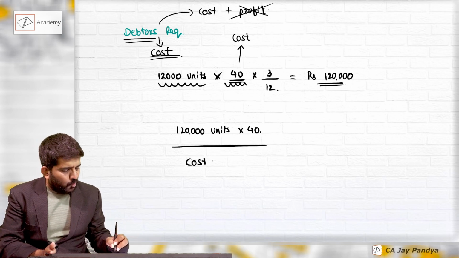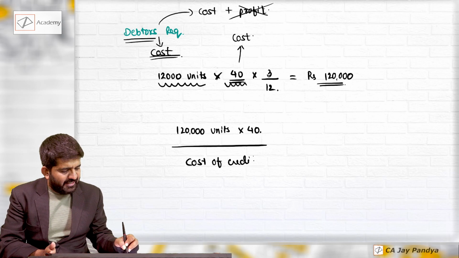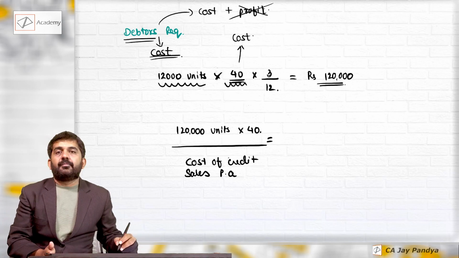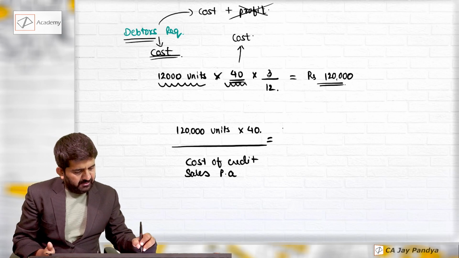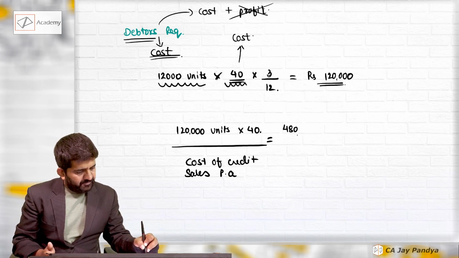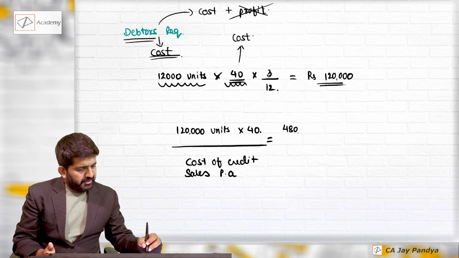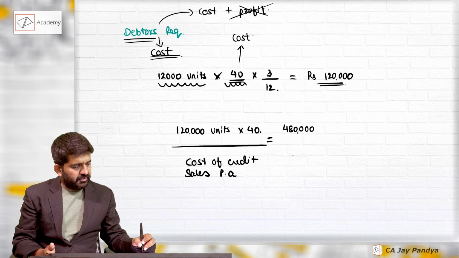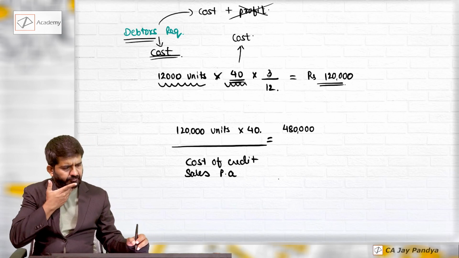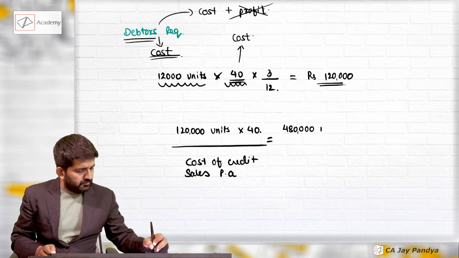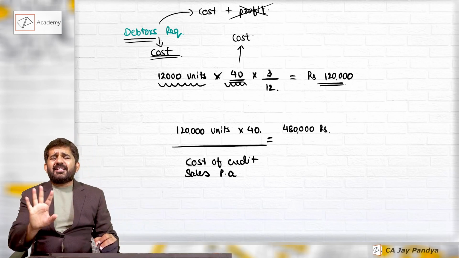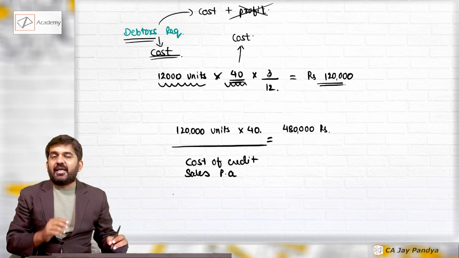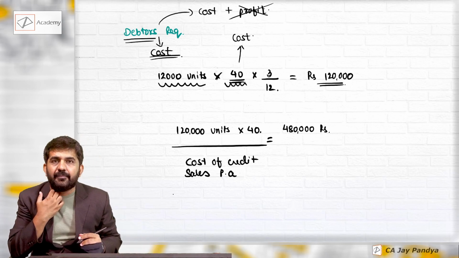This is cost of credit sales per annum. It is 4,80,000 rupees. Let us assume credit sales. It is at cost, but assume these are credit sales, or cost of credit sales, per annum.